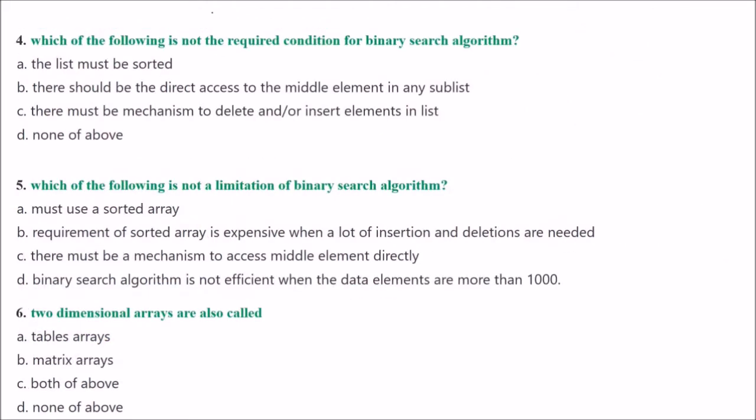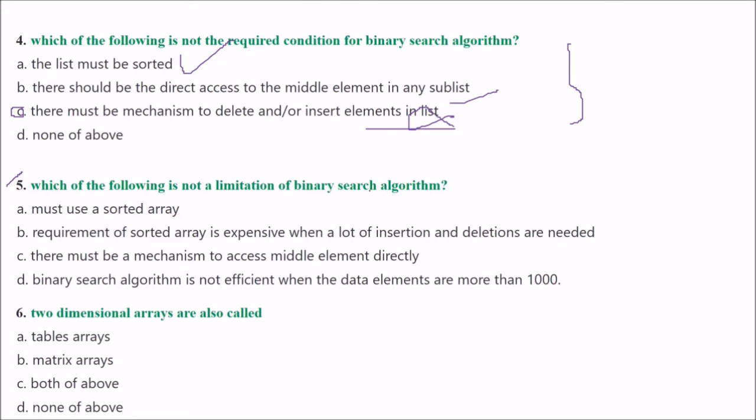Next is, which of the following is not the required condition for binary search algorithm? These are options for you. Please read them very carefully and try to answer. Which of the following is not the required condition for binary search algorithm? The answer is C. There must be a mechanism to delete or insert elements in the list is not the required condition. Because it has a condition that the list must be sorted, there should be direct access to the middle element in any sublist. These are all the requirements, but this is not.